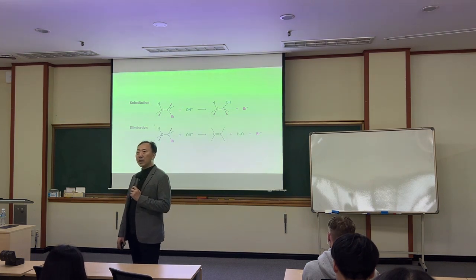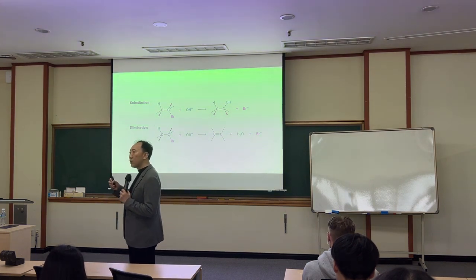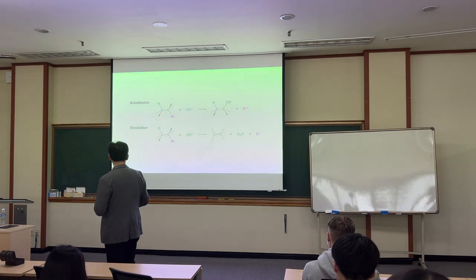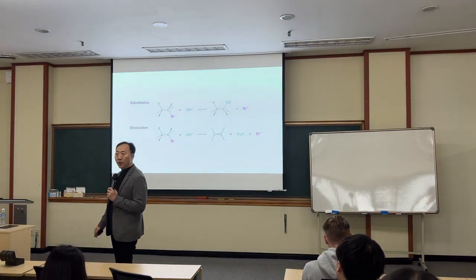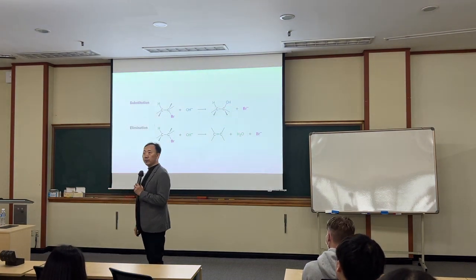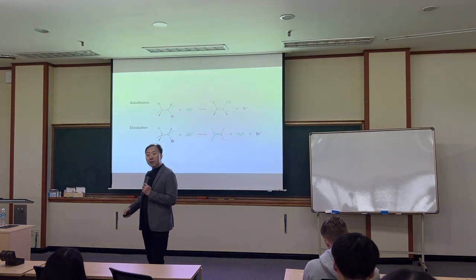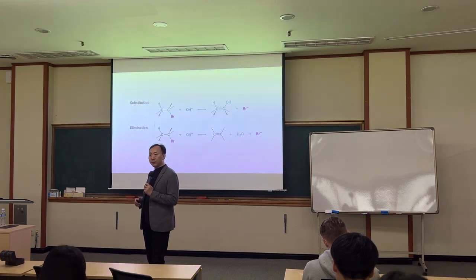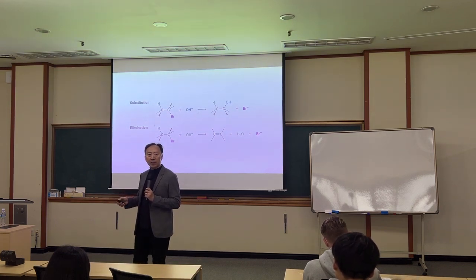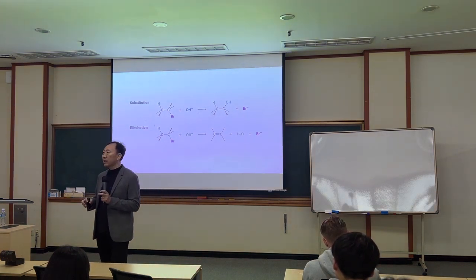The same electron-rich species can attack the delta plus of a carbon, or it can attack a proton. So sometimes the nucleophile can be a base. Many bases can be nucleophiles. The differentiation between base and nucleophile is their role in the reaction.